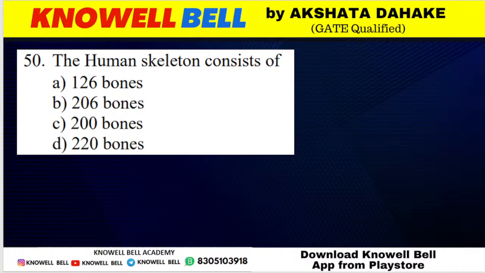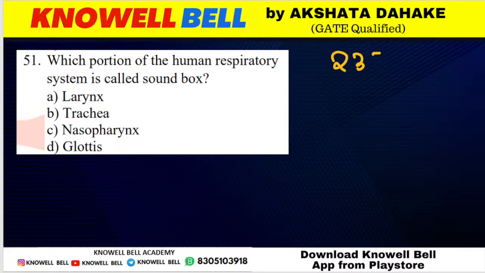Question number 234. Human skeleton is consist of how many bones? 126, 206, 200 or 220? Good. First is Dhairya, second is Darsh, Sarvesh, Shlok, Pranush, Ragini, Abhijit. All of you are correct. 206. How many bones human skeleton is consist of? 206. 235 question. Which part of the human respiratory system is also called as sound box? Human respiratory system के किस part को हम sound box भी कहते हैं? Larynx, trachea, nasopharynx, glottis.